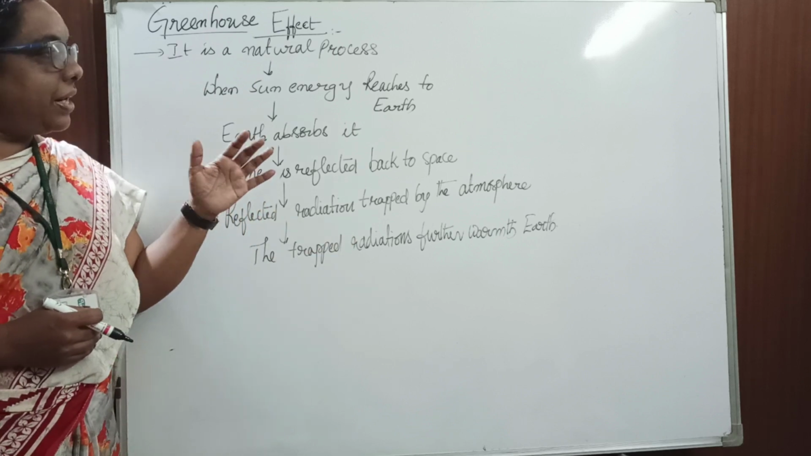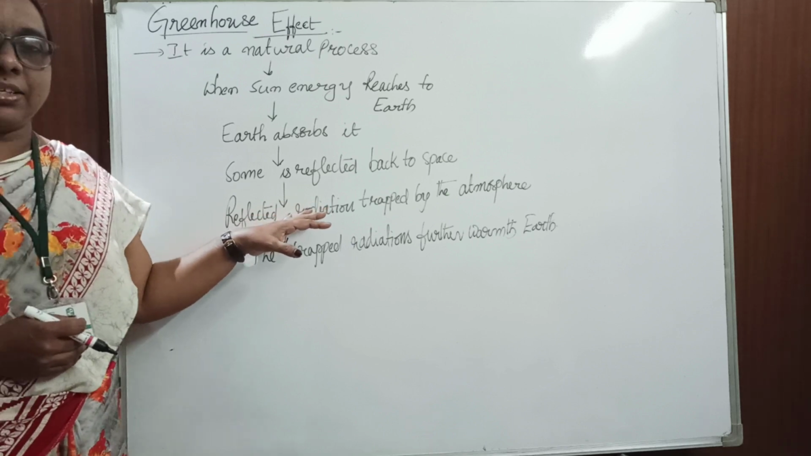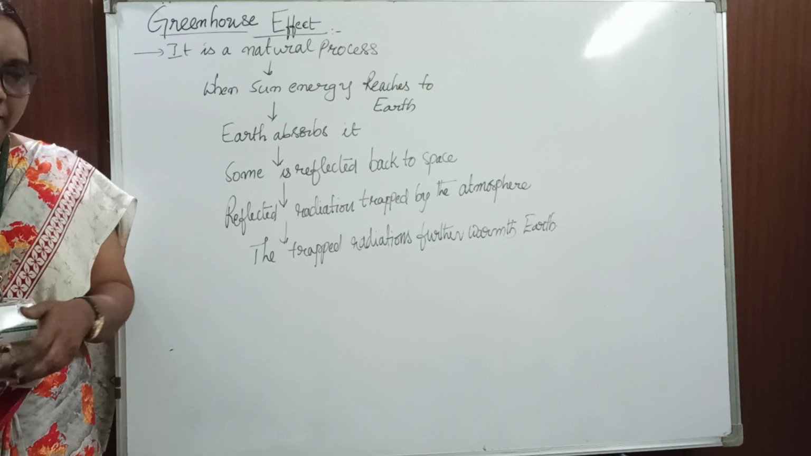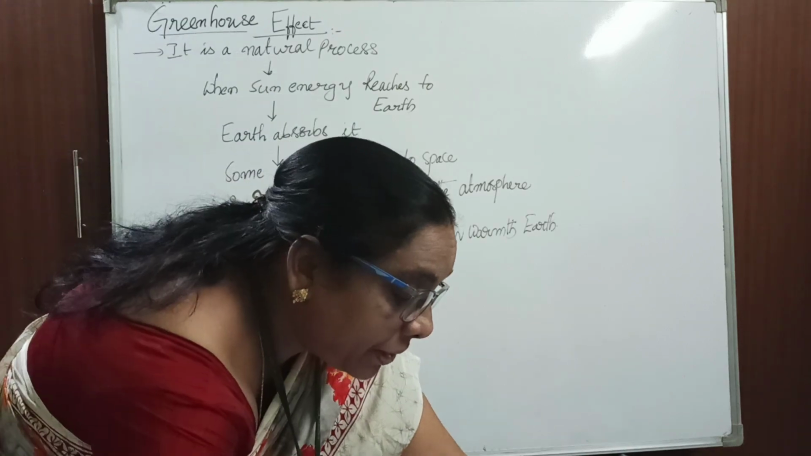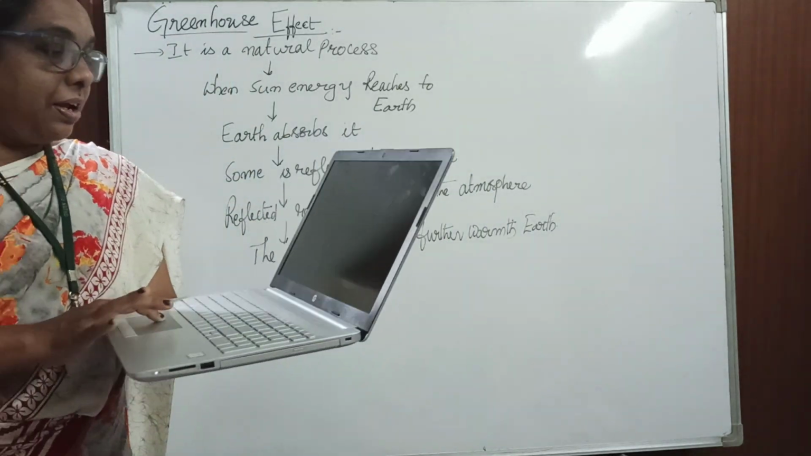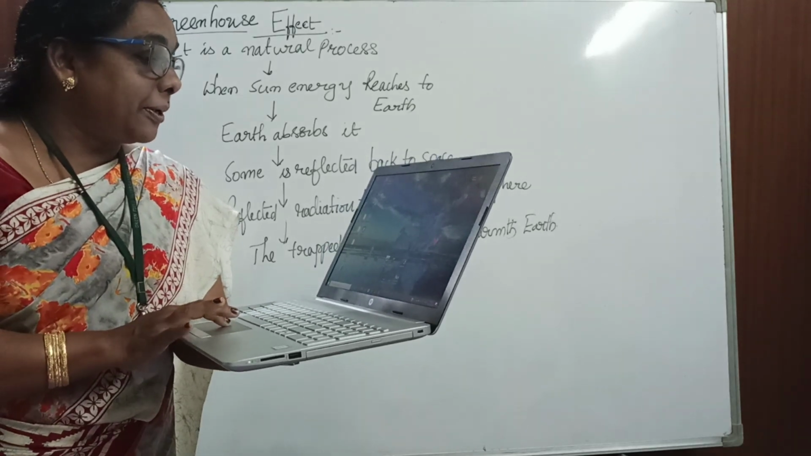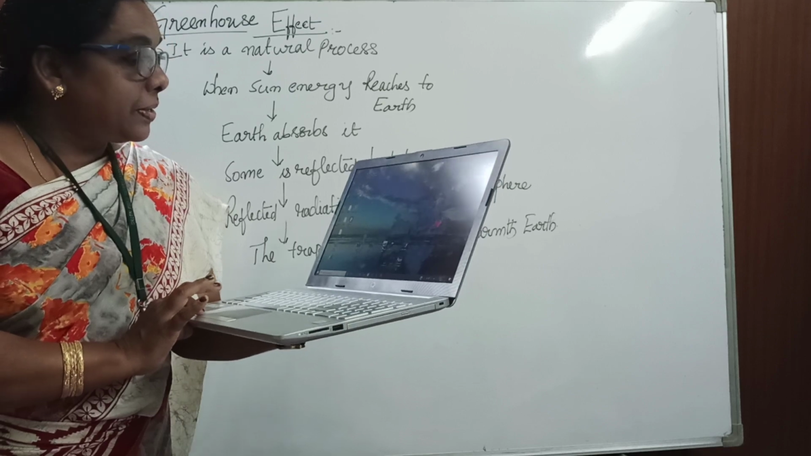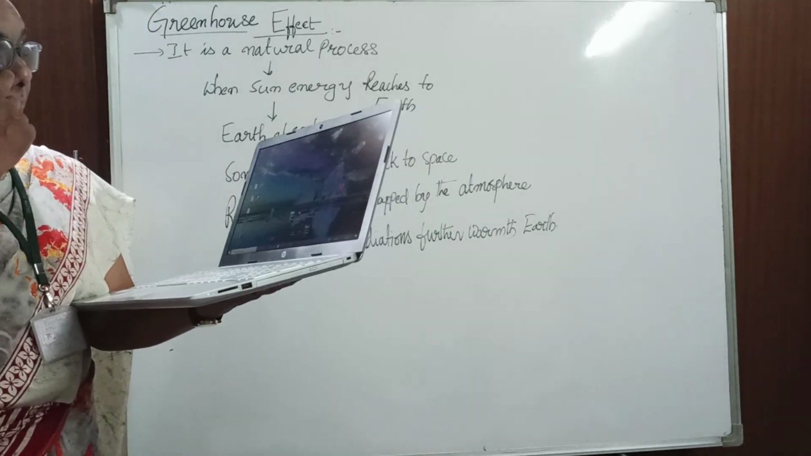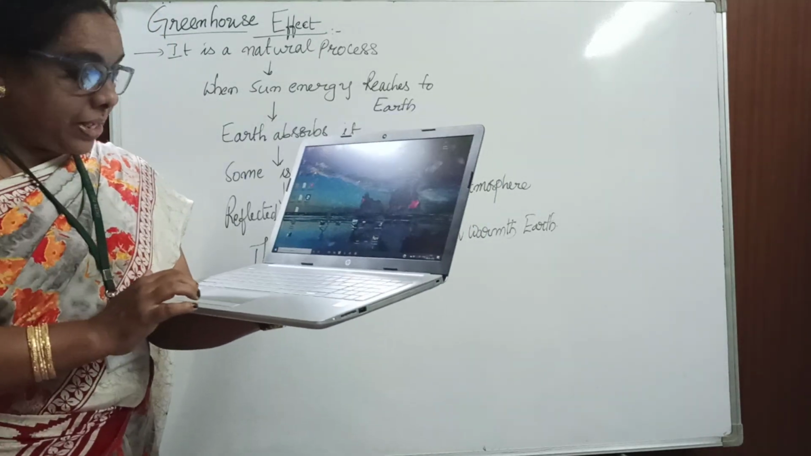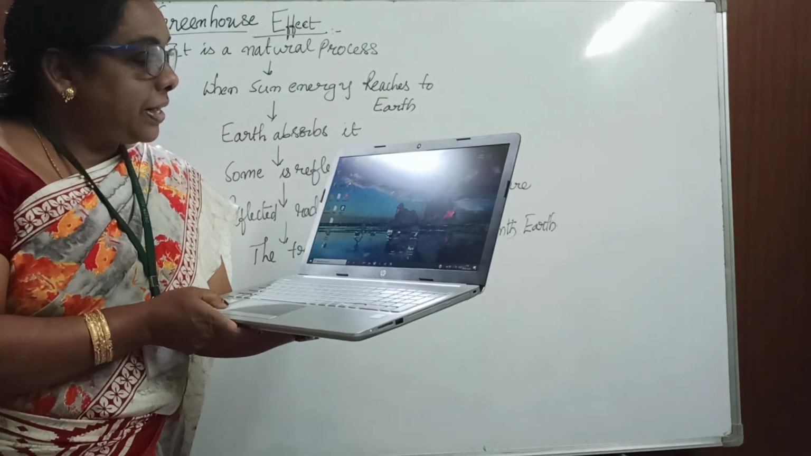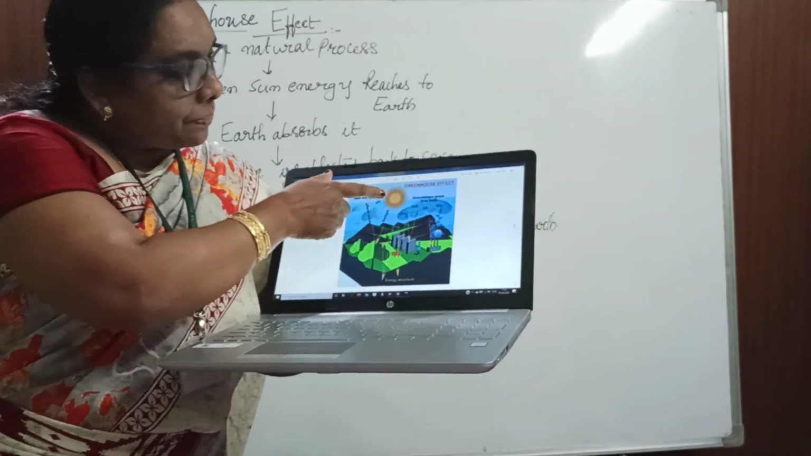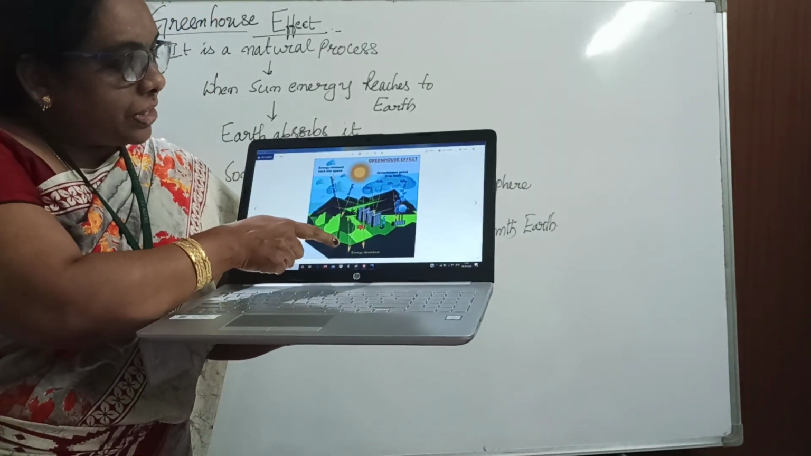Whenever it increases like that, we'll see the disadvantages and discuss that later. First, let me explain what happens because of the greenhouse gases. See the greenhouse effect. If you look at this picture, it is clear for you. See, the sunlight is reaching the earth.